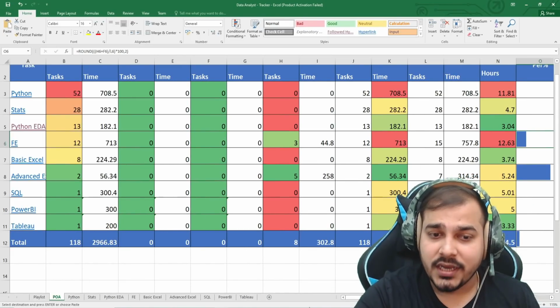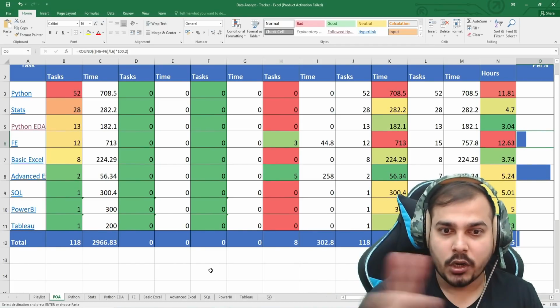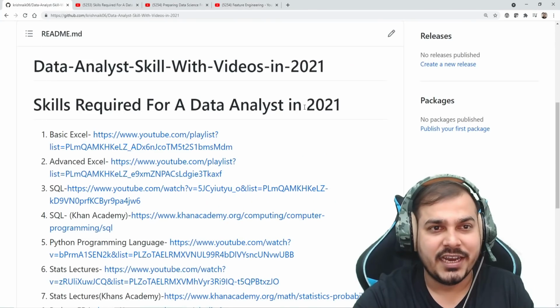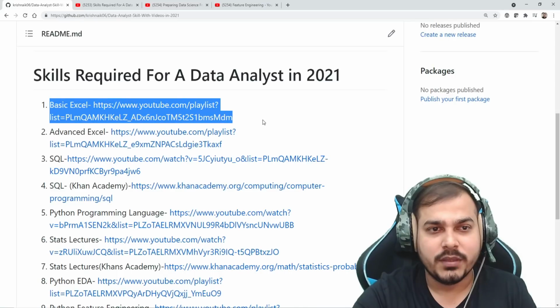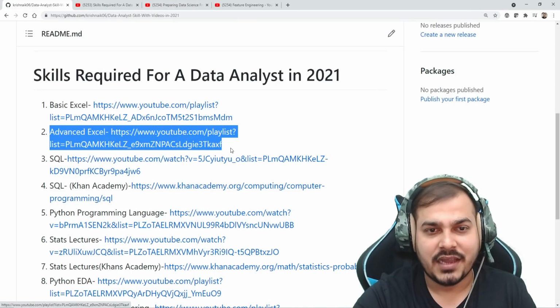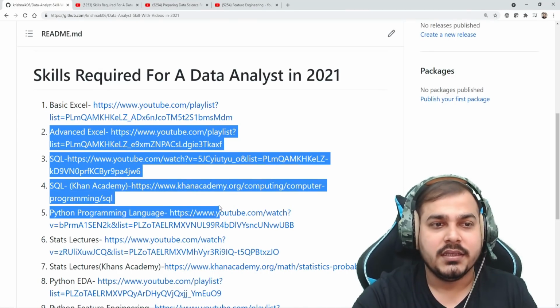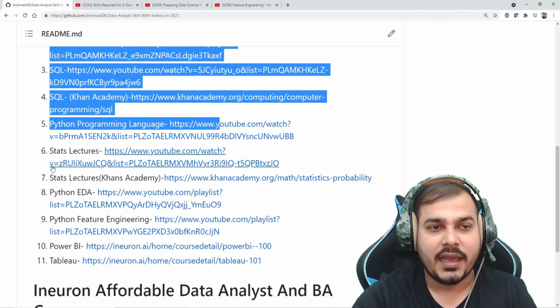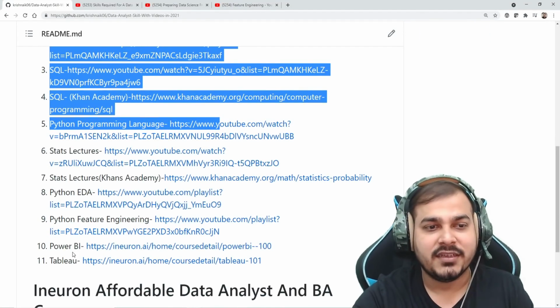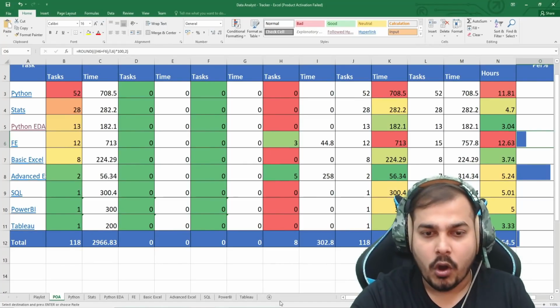Okay, the order. Now many people will be confused about what order they should follow. For that, I've already created this GitHub link. First of all, go with basic Excel, advanced Excel. These are all the playlist links. Then SQL over here, Python programming language, stat lecture, Python EDA, Python feature engineering, Power BI and Tableau. All these sheets are there.